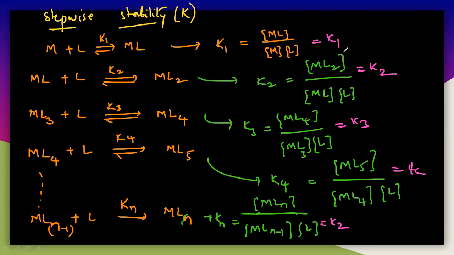And here I need to ask you a question. The constant values K, the equilibrium constants, are the stepwise stability constants K1, K2, K3, K4, K5, like this. So what is the difference between K1, K2, K3 and K4? Which one is higher here? That is, will K1 be higher, or will K2 be higher? You can write the equilibrium constant. So I'm asking you here, is K1 greater than K2, K3, K4, like this?